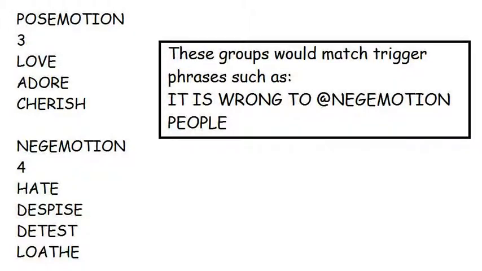First the group name, this time without the @ sign, followed by the number of entries in the group, and then the entries themselves. In these examples, the three words love, adore and cherish are associated under the group name pos emotion, so any trigger phrase that contained a word @pos emotion would match any of those three words. Again, the file should not end with a blank line, as it confuses the program. That's something you might like to change to make the program a little more robust.